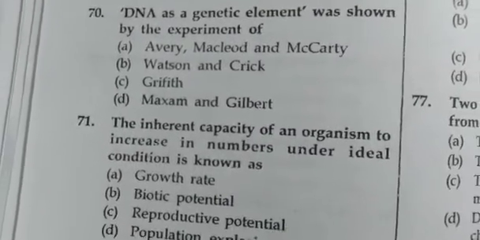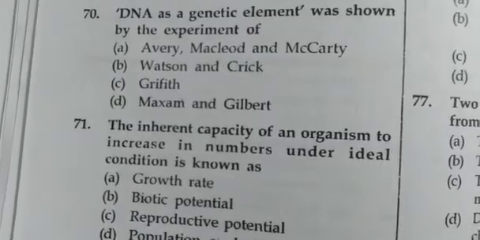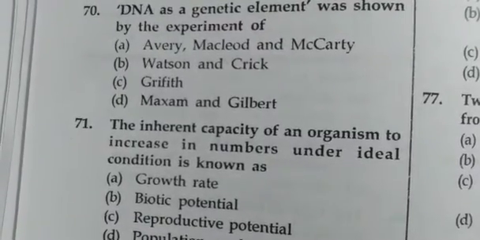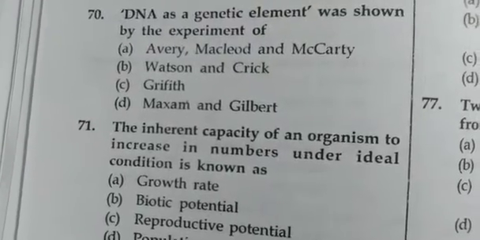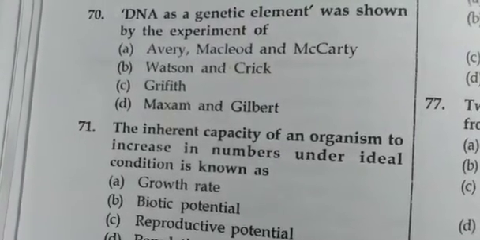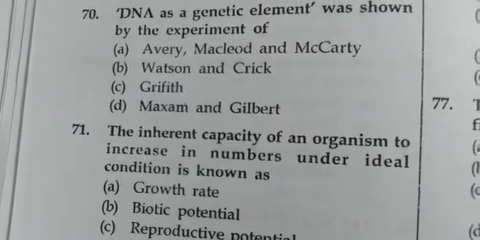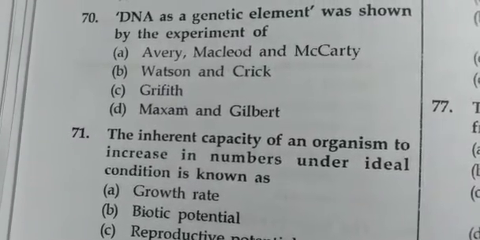DNA as a genetic element was shown by the experiment of Avery, MacLeod and McCarty.